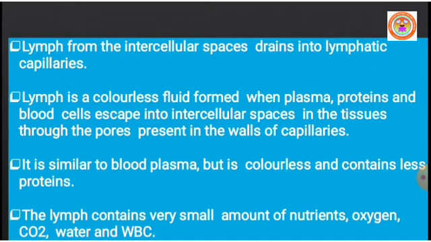Lymph is similar to blood plasma, but it is colorless and contains less protein. Lymph contains a small amount of nutrients, oxygen, carbon dioxide, water and WBC.